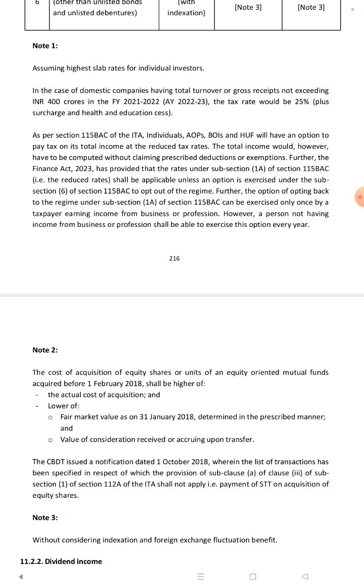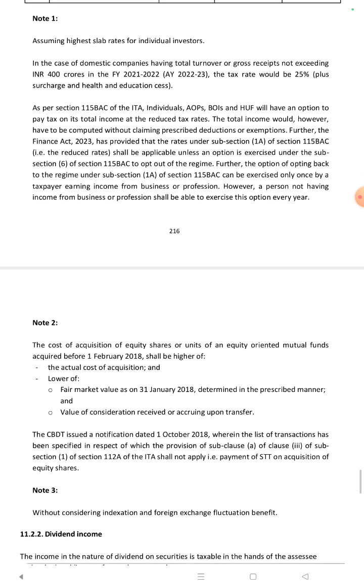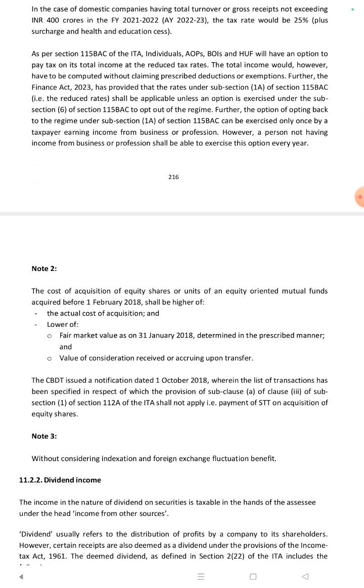Assuming the highest slab rate for an individual investor. In the case of domestic companies having total turnover or gross receipts not exceeding 400 crores in the financial year 2021-22, the tax rate would be 25% plus surcharge. And as per section 115BAA, the company will have an option to pay tax on its total income at the reduced tax rates.